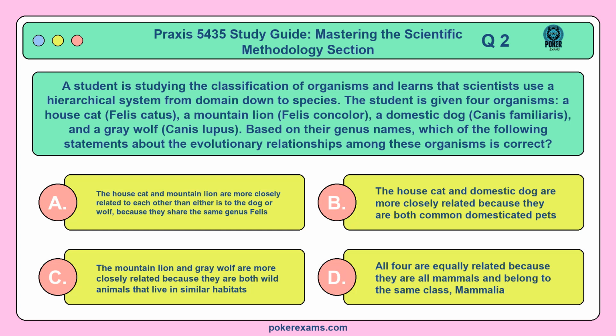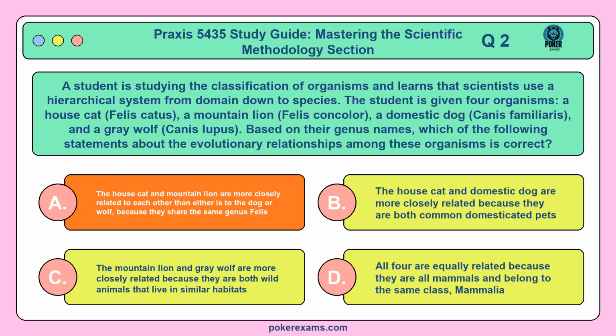Question 2. A student is studying the classification of organisms and learns that scientists use a hierarchical system from domain down to species. The student is given 4 organisms: a house cat, Felis catus, a mountain lion, Felis concolor, a domestic dog, Canis familiaris, and a gray wolf, Canis lupus. Based on their genus names, which of the following statements about the evolutionary relationships among these organisms is correct?